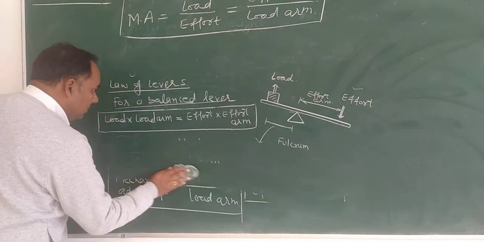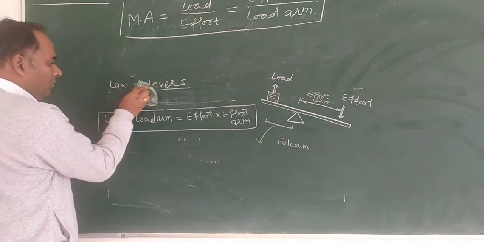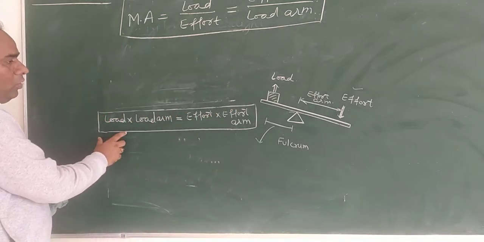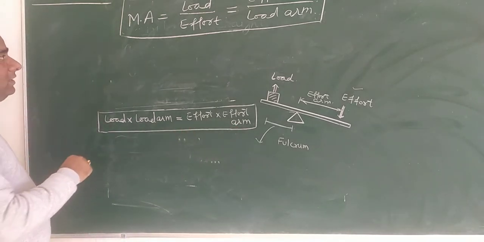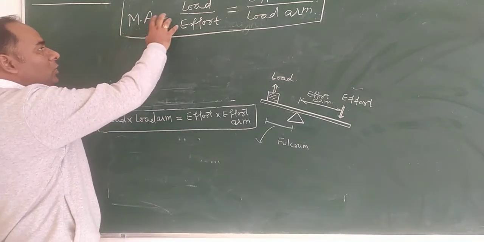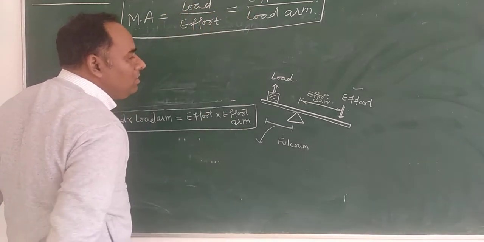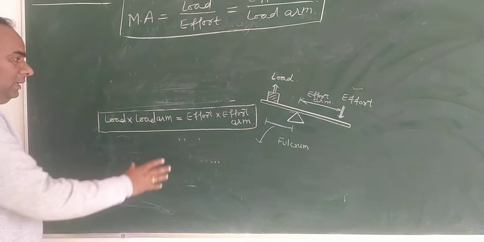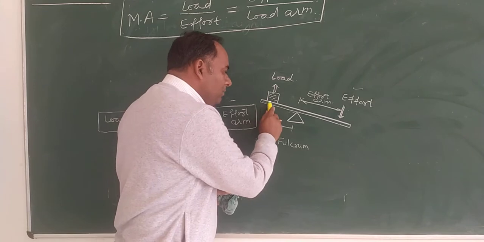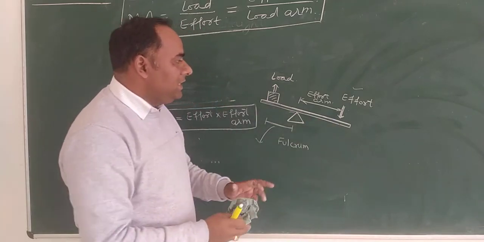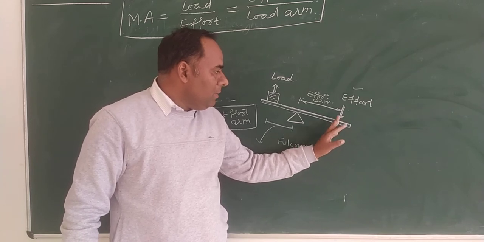First is this law of lever. For a balanced lever, load into load arm is equal to effort into effort arm, and mechanical advantage is equal to load upon effort, which is equal to effort arm upon load arm. How to learn this? So this is your lever or simple machine. The effort is the force applied to the machine to do some mechanical work.